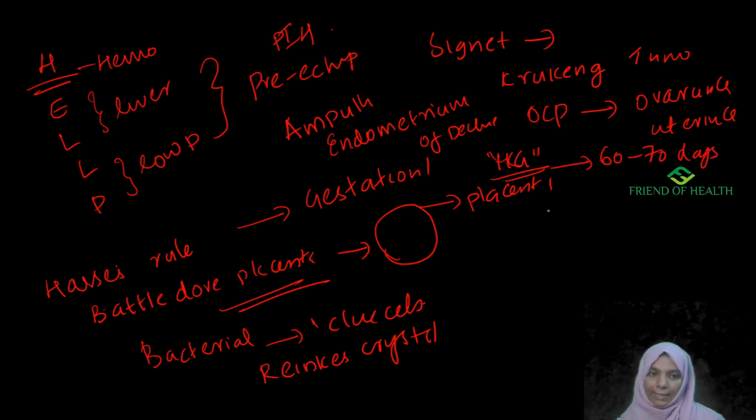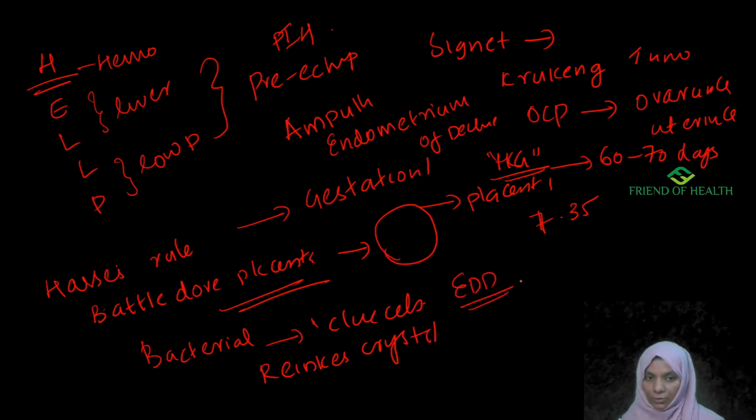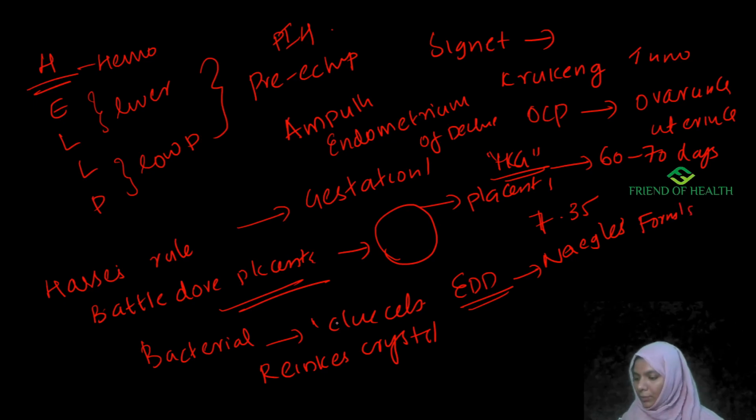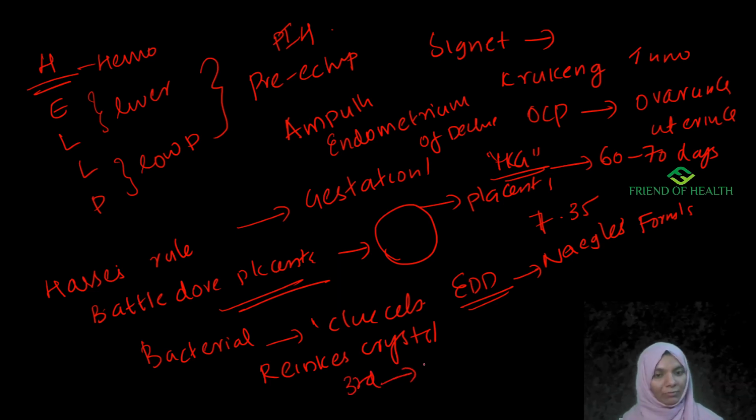Normal fetal scalp blood pH is around 7.35. Then expected date of delivery is calculated using the formula that is known as Naegele's formula. Now, painful vaginal bleeding in the third trimester may indicate abruptio placenta. This will be painful and placenta previa is painless. So, abruptio placenta includes the painful vaginal bleeding.